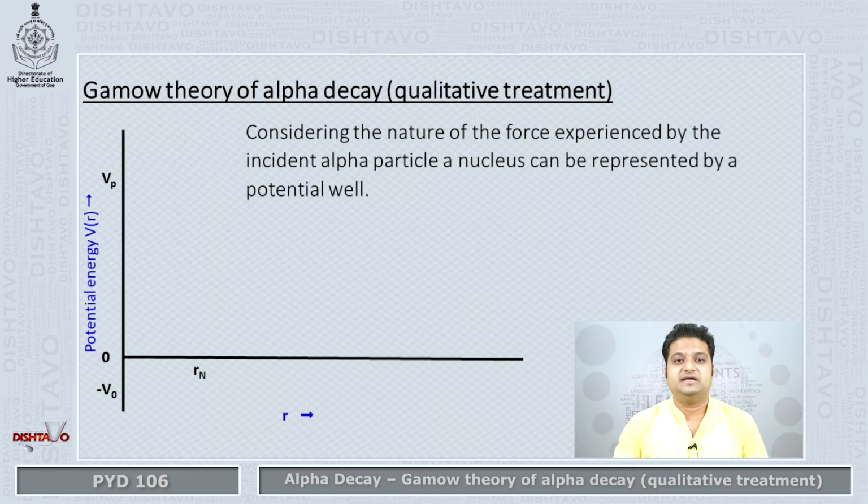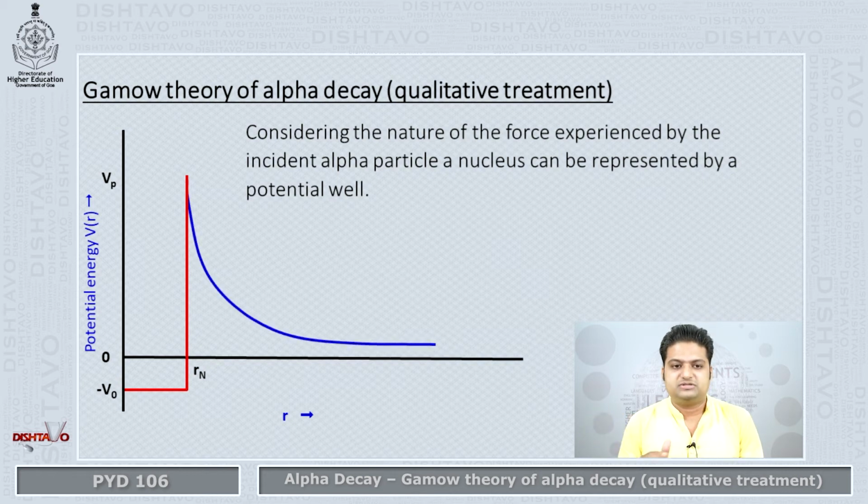Okay, so considering the nature of the force experienced by the incident alpha particle, a nucleus can be represented by a potential value. Let the height of the potential be Vp, and the range or the length will be Rn. Then we have this particle coming from outside, as you can see it's increasing. So this particle which is coming from the right side,